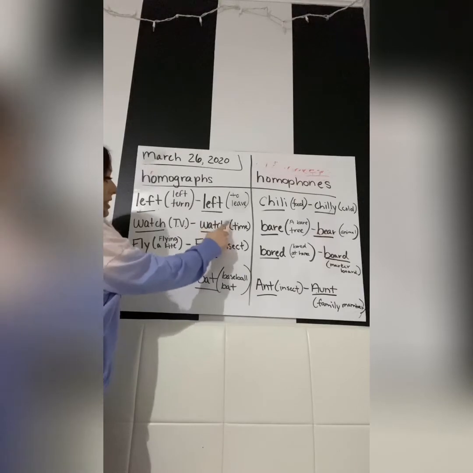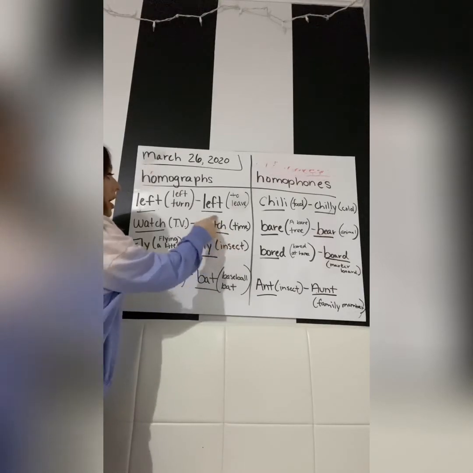Moving on, another example, watch. They're spelled the same, but they can mean different things. For example, this watch could mean you're watching TV, or it's also spelled watch, but you could use that word to refer to a watch where you tell time. You wear a watch and you can tell time that way.